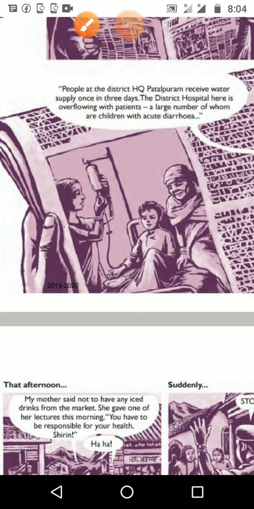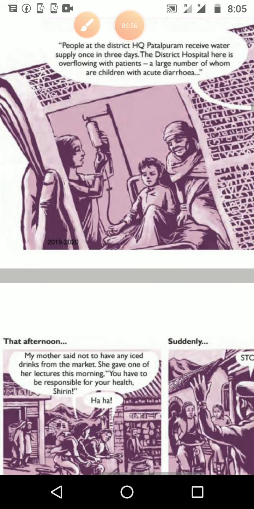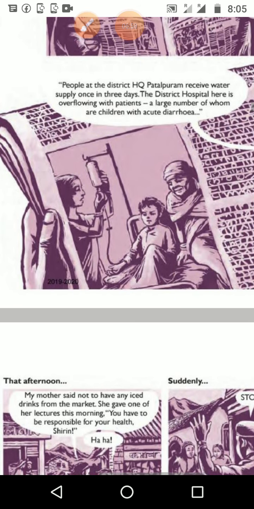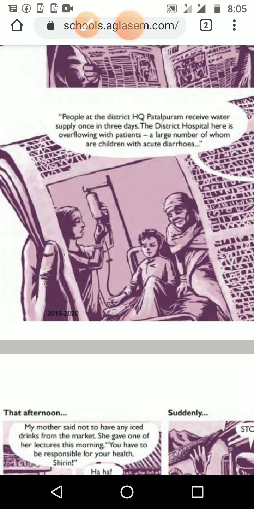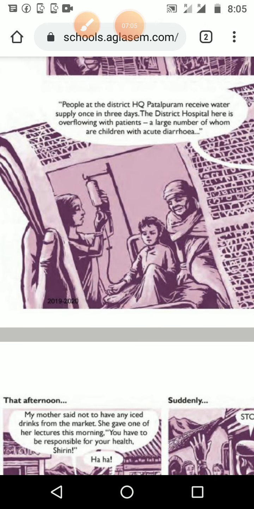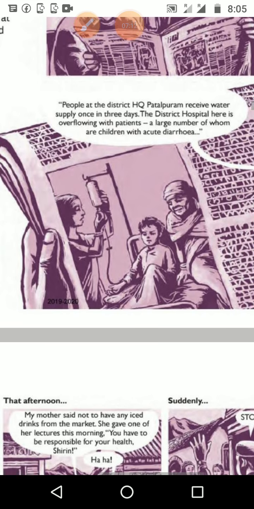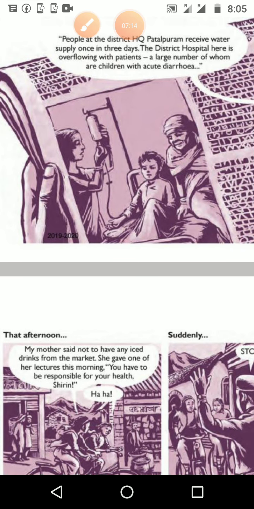People at the district quarters, Patalpuram, receive water supply once in 3 days. The district hospital is overflowing with patients, and a large number of them are children with acute diarrhea. That is in one district quarters, where they get water every 3 days. And I know some places in Maharashtra where they get water supply from the government once in 2 weeks, and that is the condition in some areas.